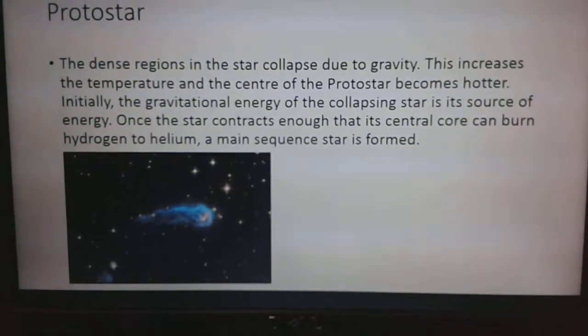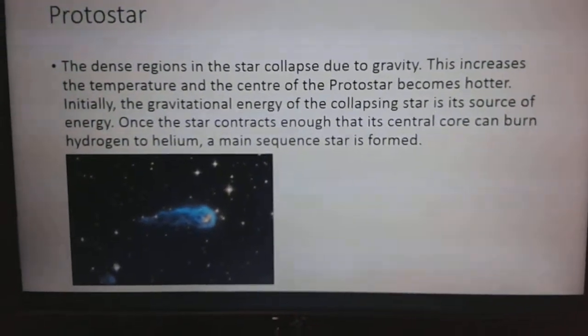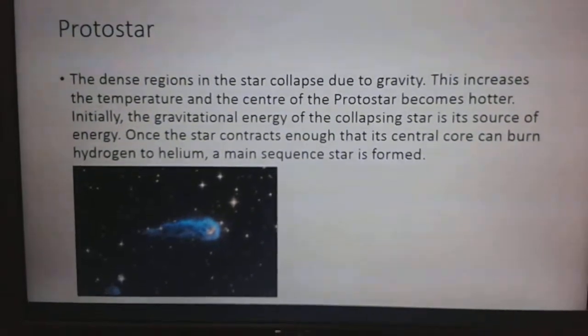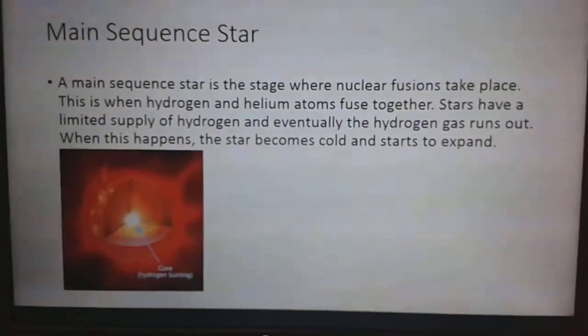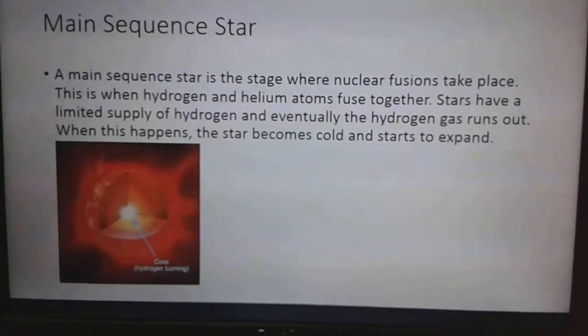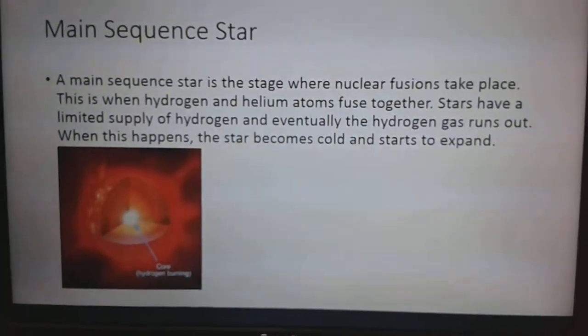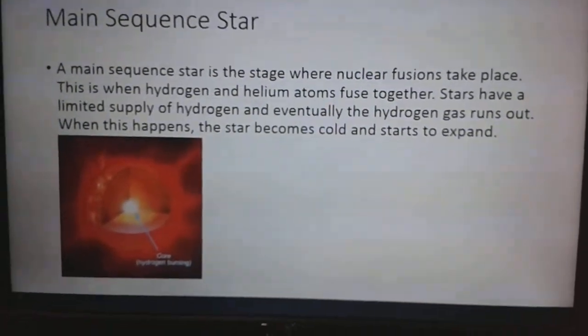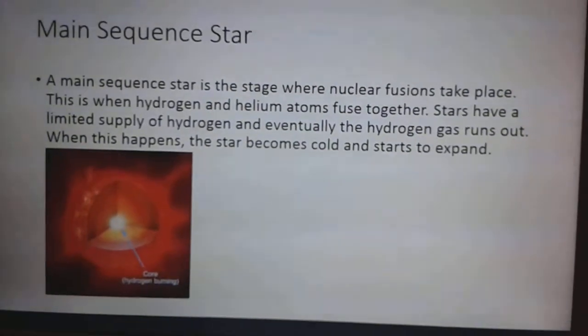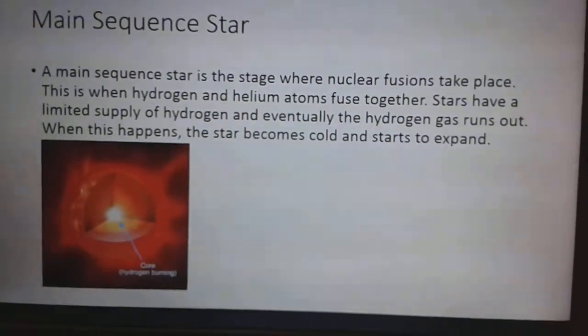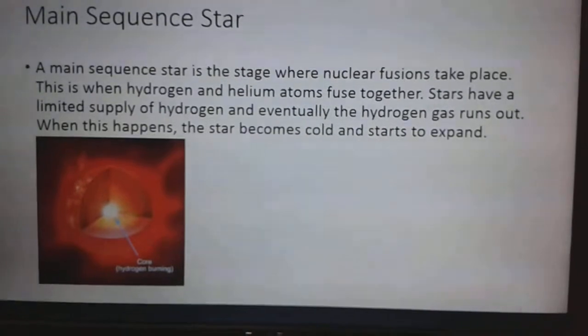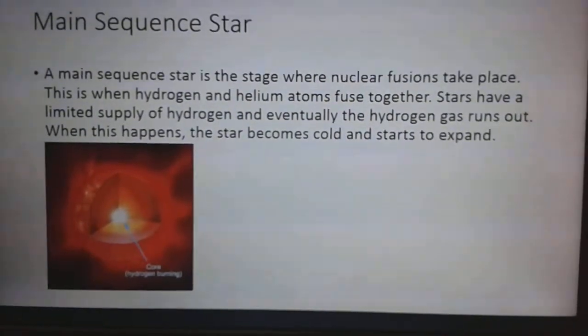Once the star contracts enough that its central core can burn hydrogen to helium, a main sequence star is formed. Main sequence star. A main sequence star is the stage where nuclear fusion takes place. This is when hydrogen and helium atoms fuse together. Stars have a limited supply of hydrogen and eventually the hydrogen gas runs out. When this happens, the star becomes cold and starts to expand.